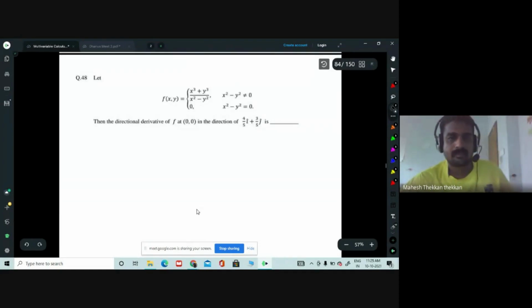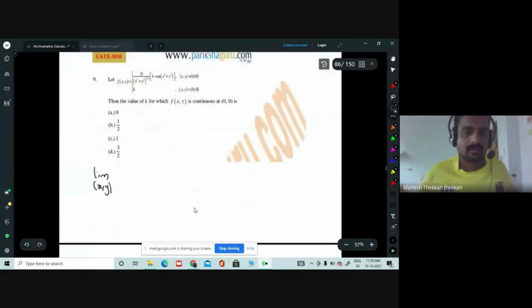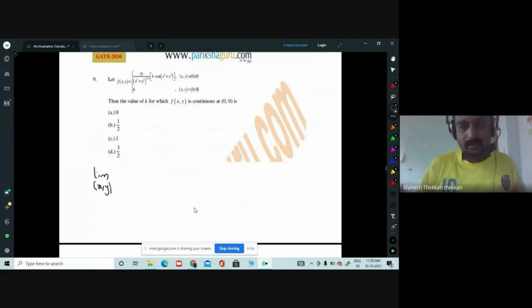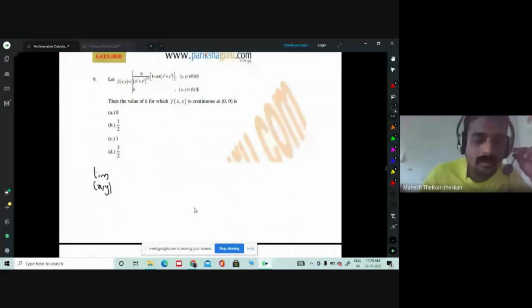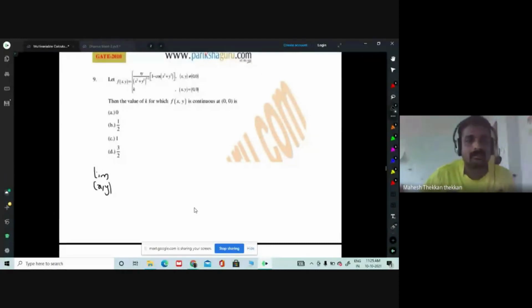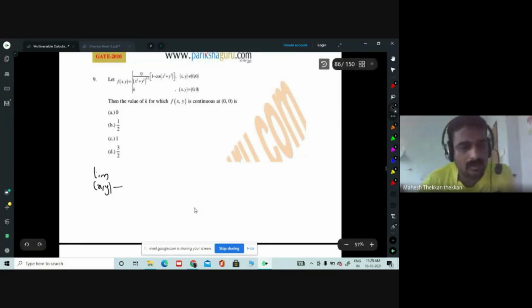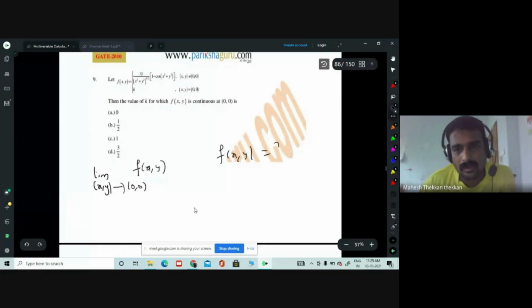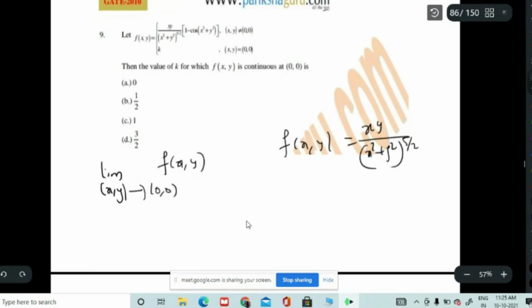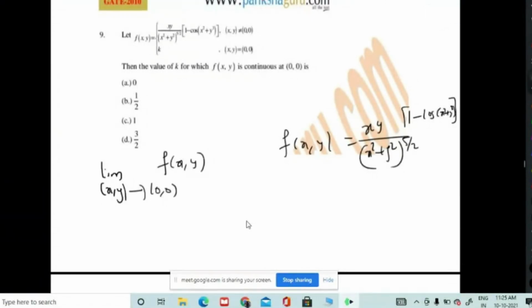Okay, so we have to do this question. So we wanted to find the value of k for which f of xy is continuous at (0,0). So you look at the limit as xy tends to (0,0) of f of xy. That is what we wanted to find. Here f of xy is xy divided by (x square plus y square) whole raised to 5 by 2, times 1 minus cos of (x square plus y square).